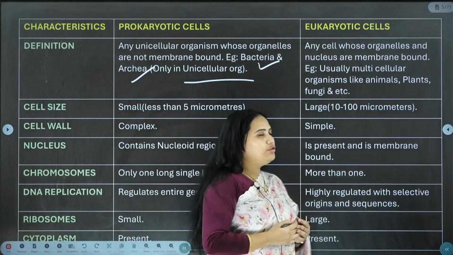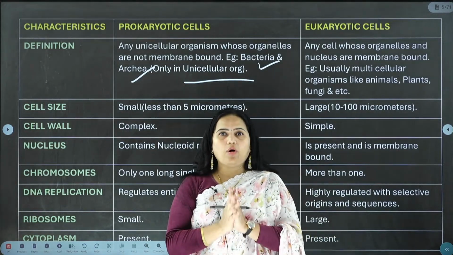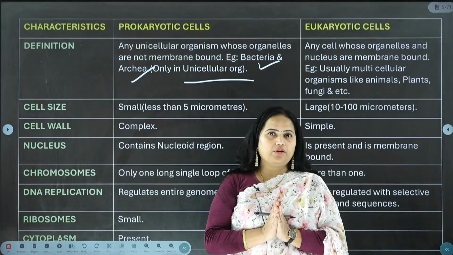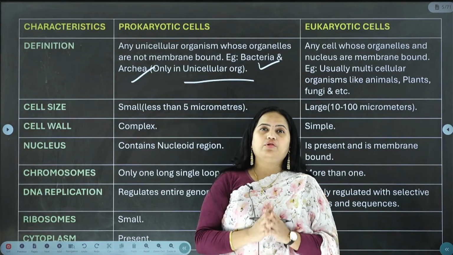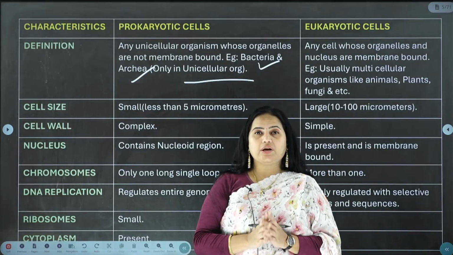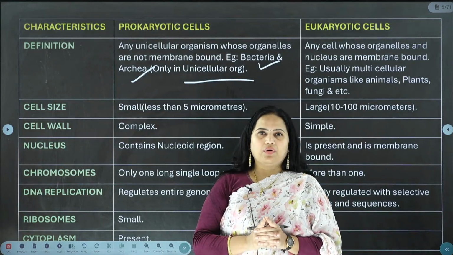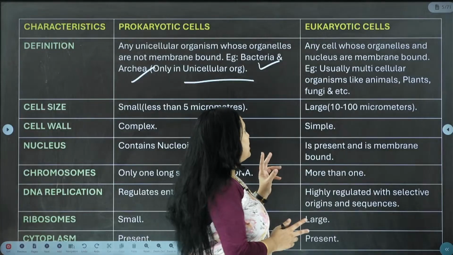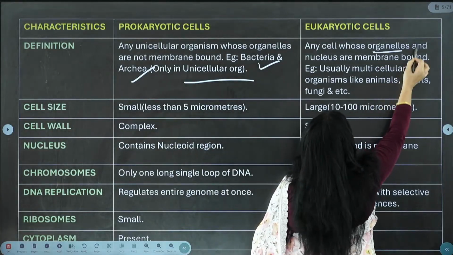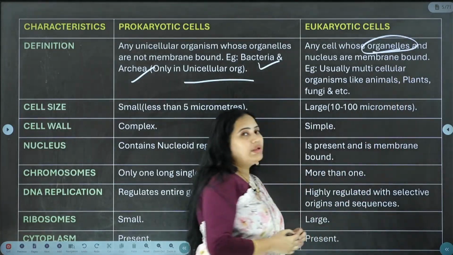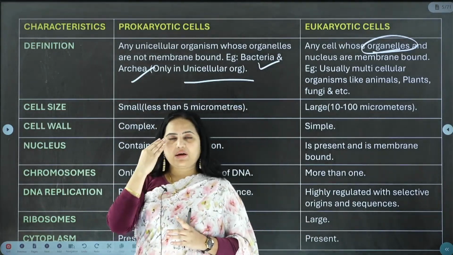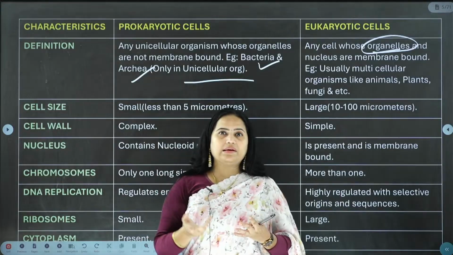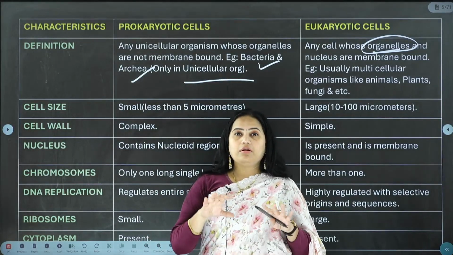And next you see eukaryotic cells. Don't think that all unicellular organisms are prokaryotic in nature. It is not true. There are a lot of unicellular organisms which are eukaryotic in nature also. In eukaryotic cells, first of all, let us understand what you mean by the word organelles. Just look at your body. You have eyes, ears, nose, hands, legs and so on. These are all called organs.